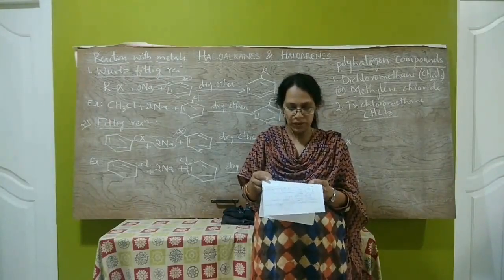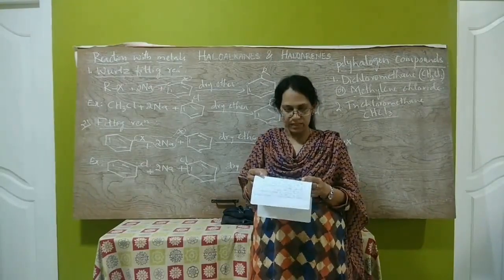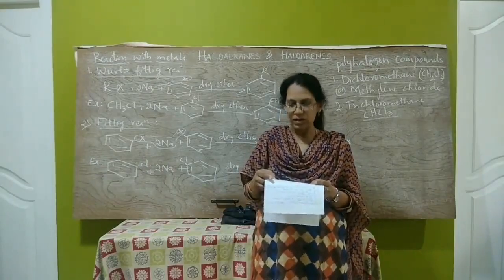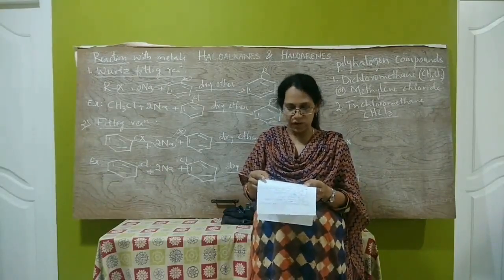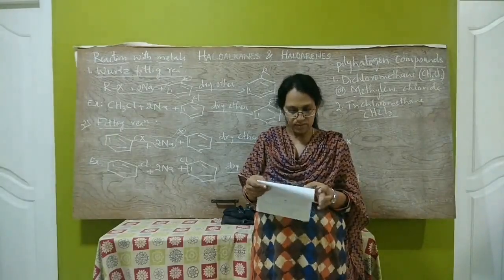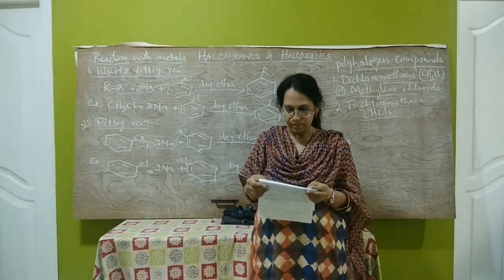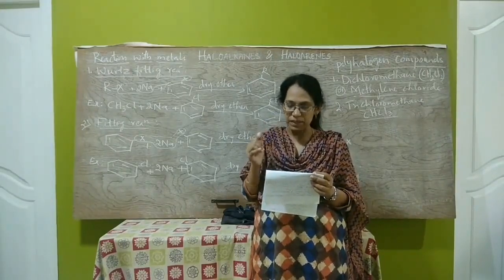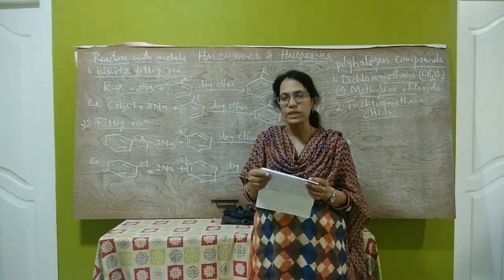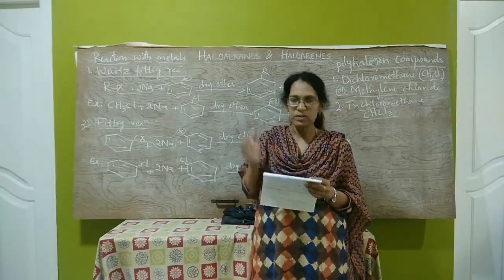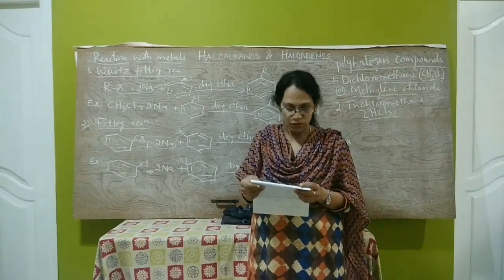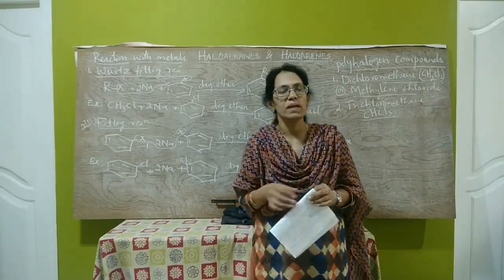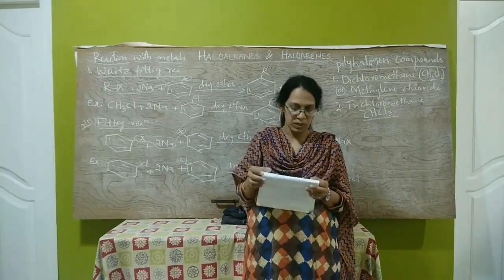Then it is used for preserving biological specimens. Then it is used for the production of freon refrigerants. For example, refrigerant R22 is prepared by using chloroform. Next use is that primary amines are tested by using chloroform.